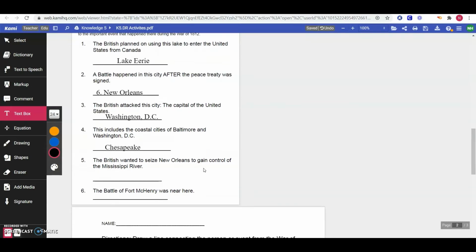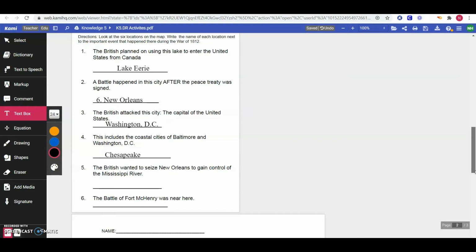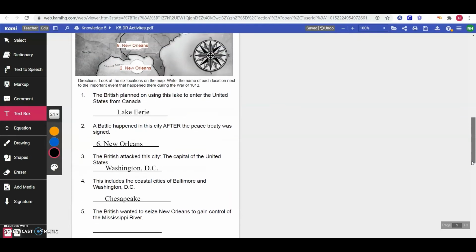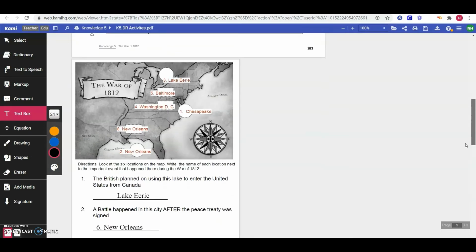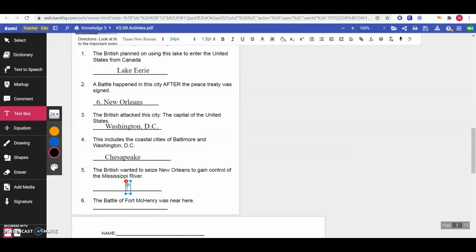Number 5. The British wanted to seize New Orleans to gain control of the Mississippi River. This one gave it away. Our answer is in the question. This is New Orleans again. Remember, the Mississippi River was an important trade route and was how the United States shipped a lot of their supplies. So if the British were to gain control of the Mississippi River, it would be very bad for the United States. But luckily, Andrew Jackson was able to beat the British in the Battle of New Orleans.